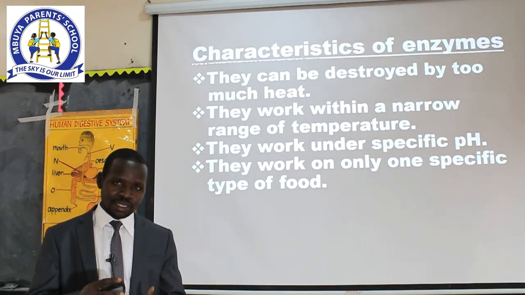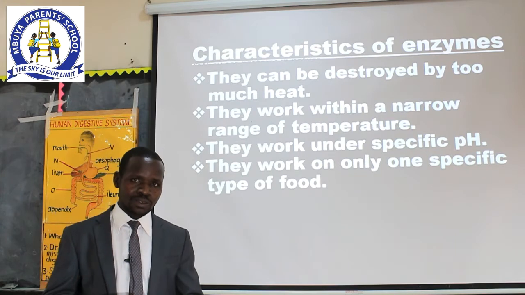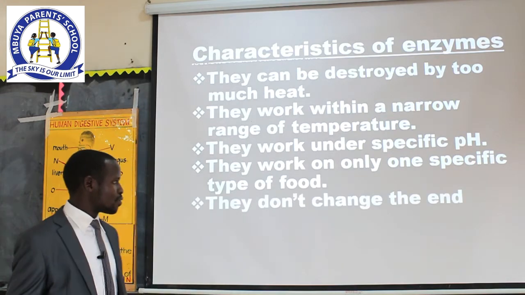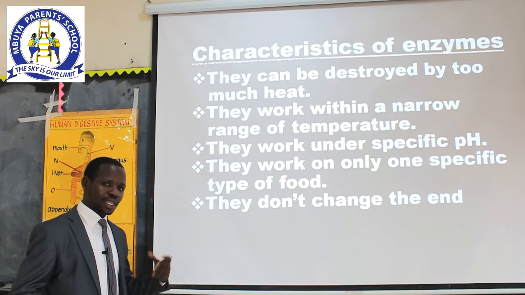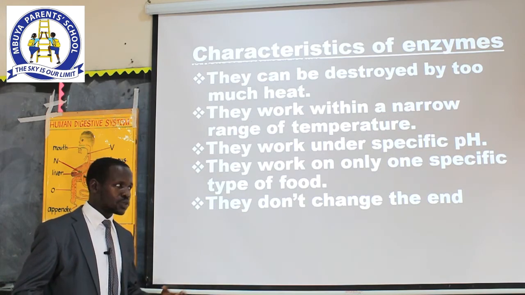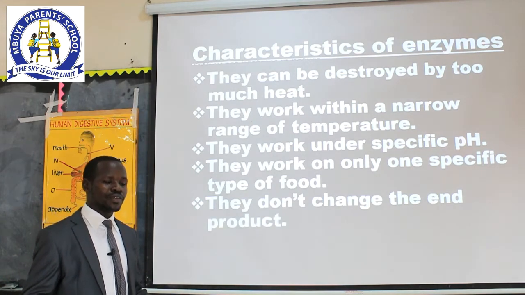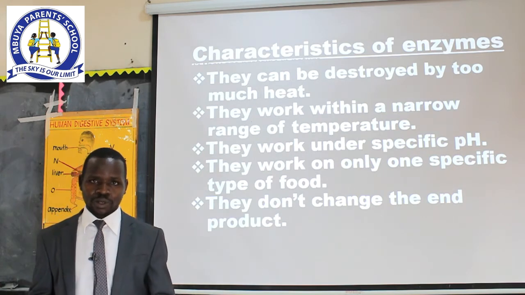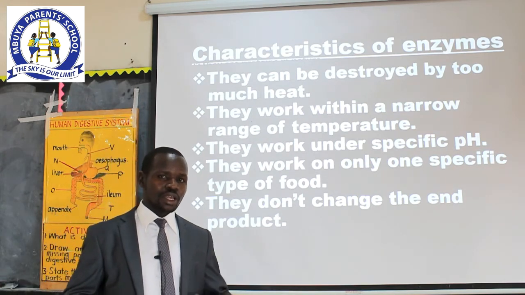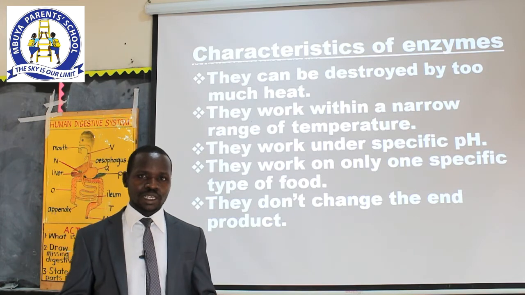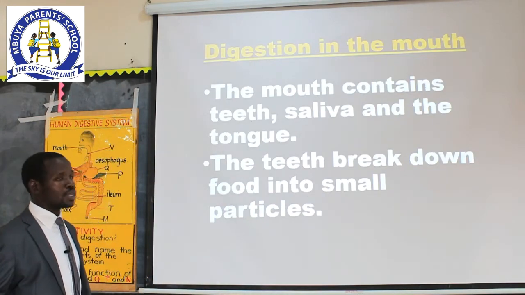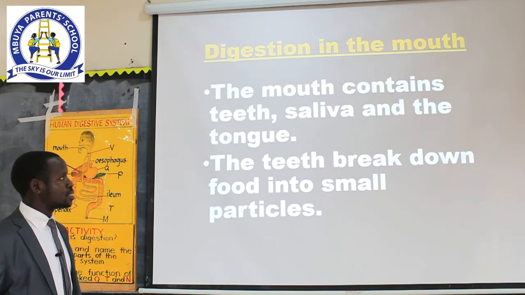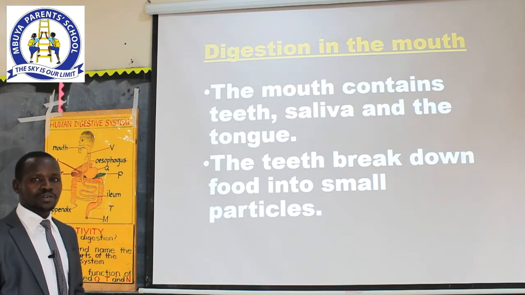They specialize on different kinds of food. Then, of course, they don't change the end product. So in this topic, we shall get to know the end product of different classes of food. And therefore, during the working of the enzymes, they don't alter the end products.